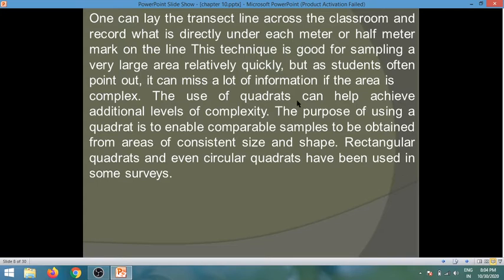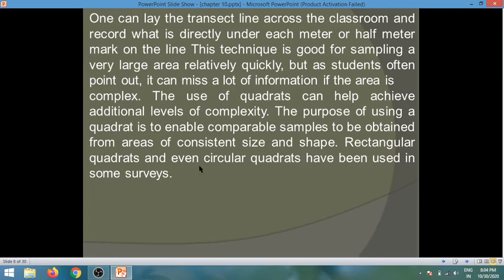The use of quadrats can help achieve an additional level of complexity. The purpose of using a quadrat is to enable comparable samples to be obtained from areas of consistent size and shape.